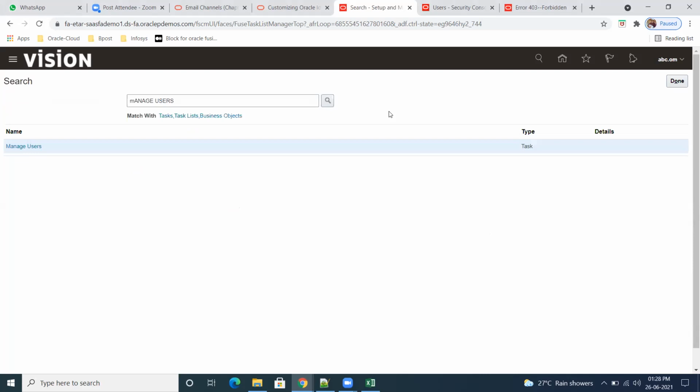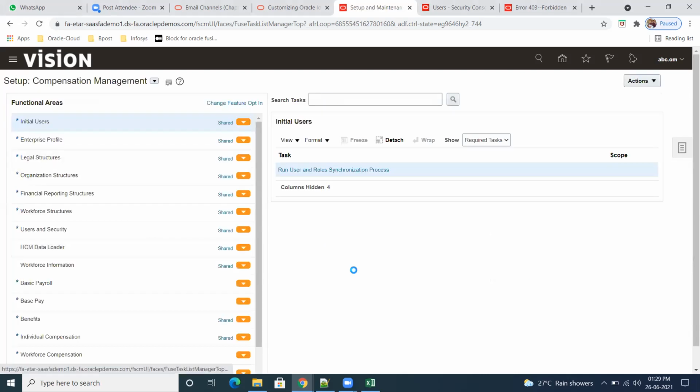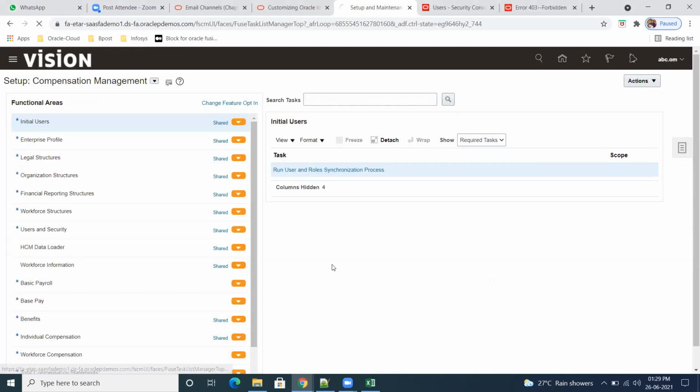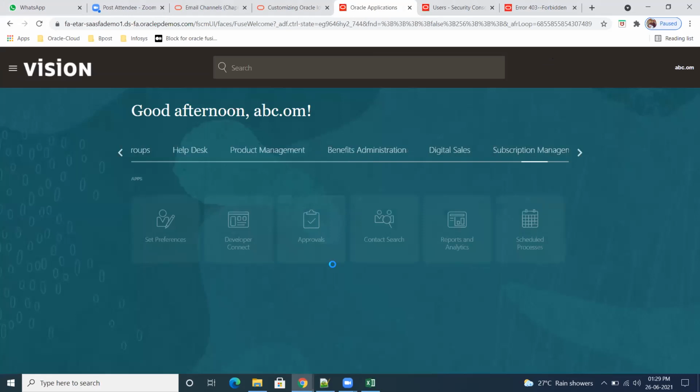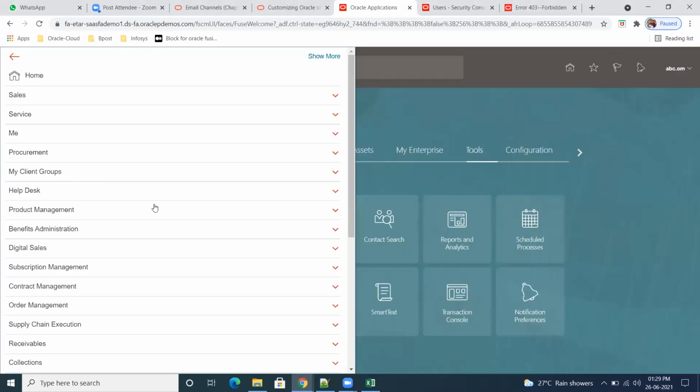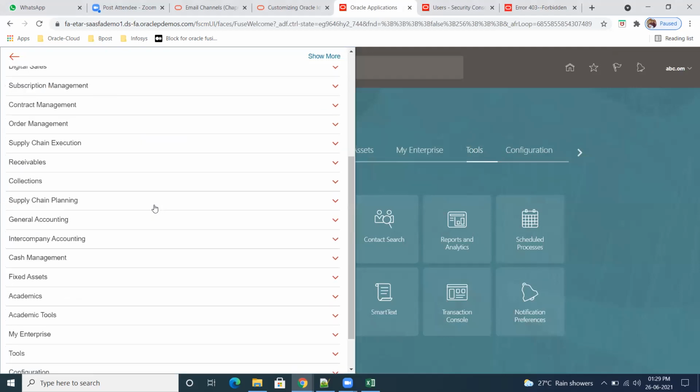So next is person management. See here, manager is not required there, but person management is important.